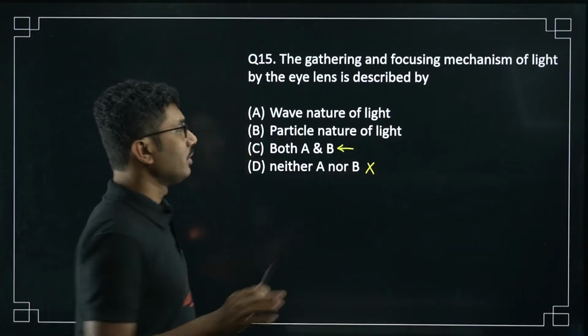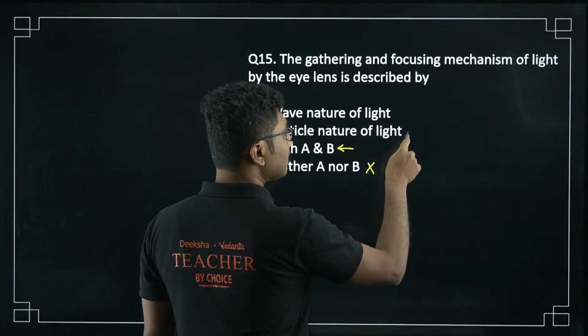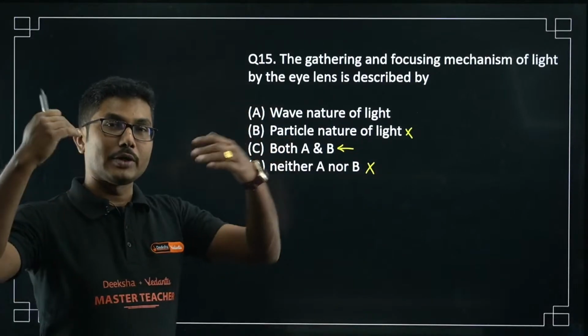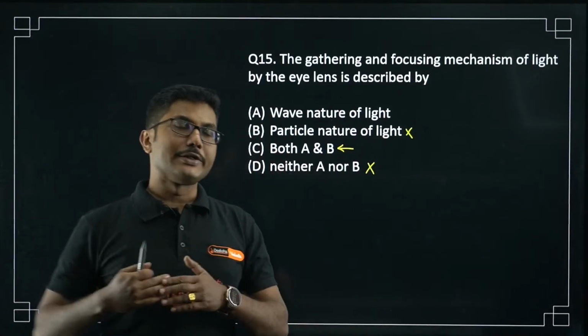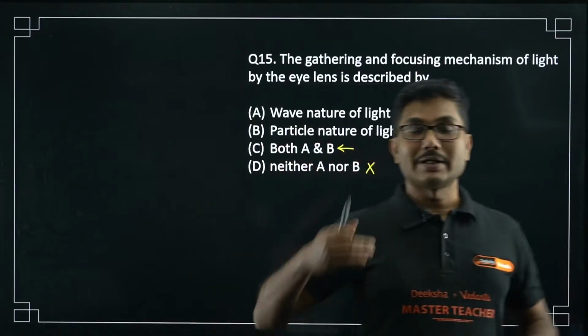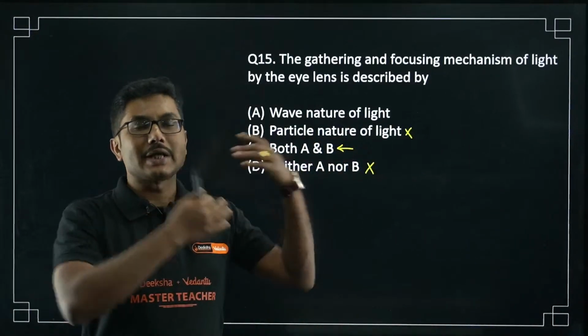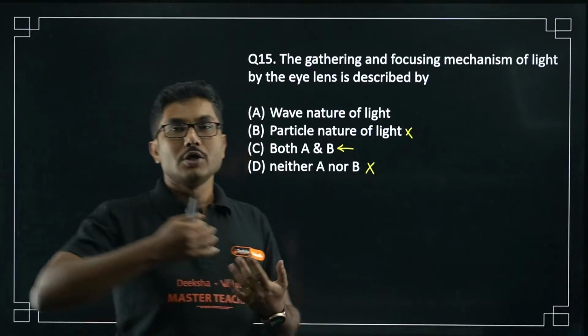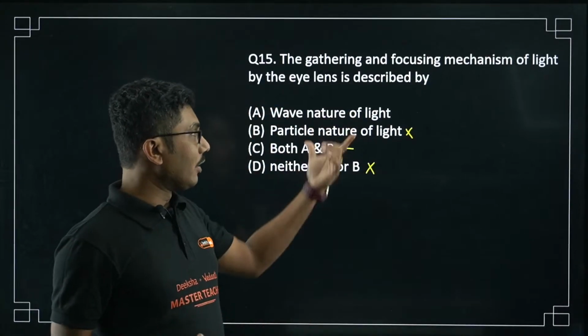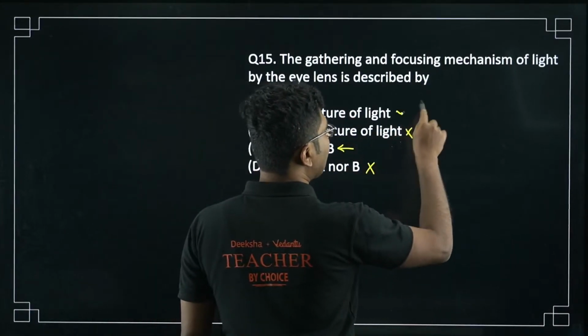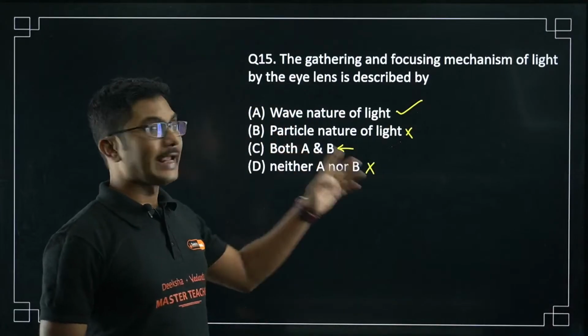Only particle nature of light is not the answer, because we have studied wave nature of light, when we are studying only rectilinear propagation, that is basically ray optics, which is kind of wave optics. So wave nature of light is obviously the correct answer, but both A and B is also possible in this case.